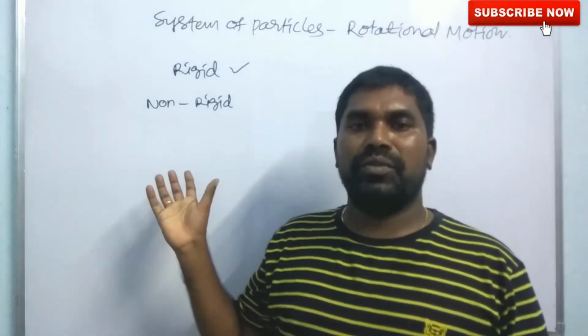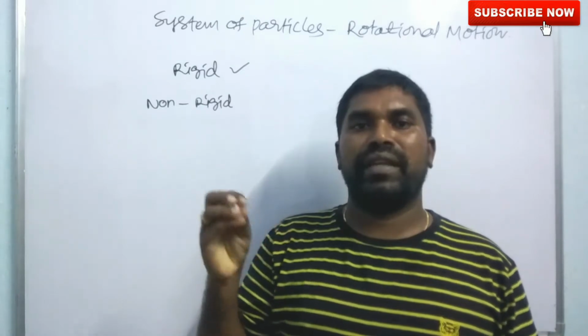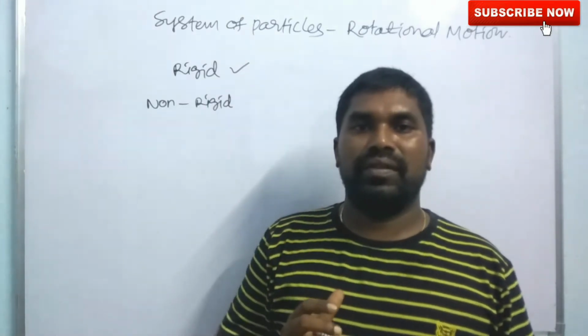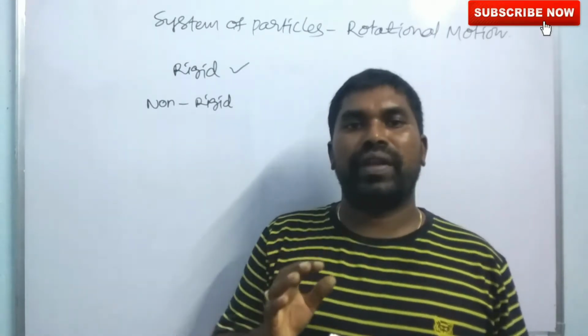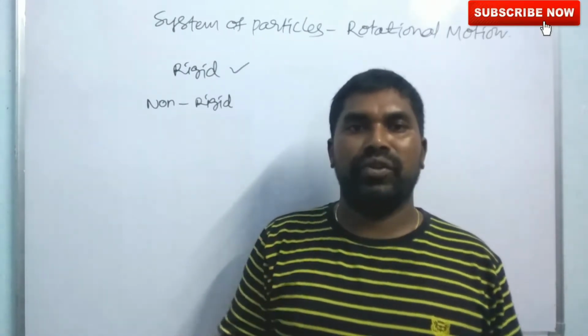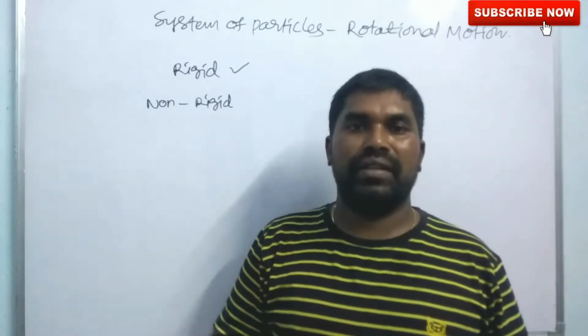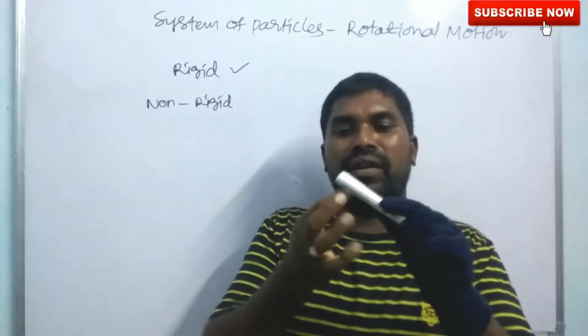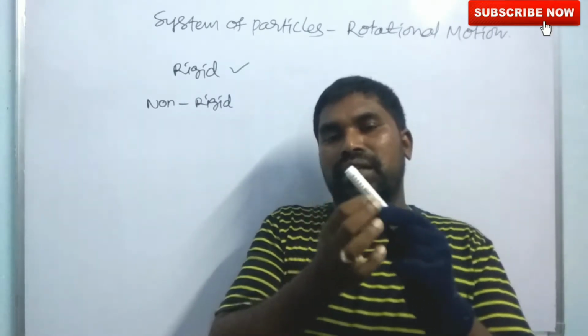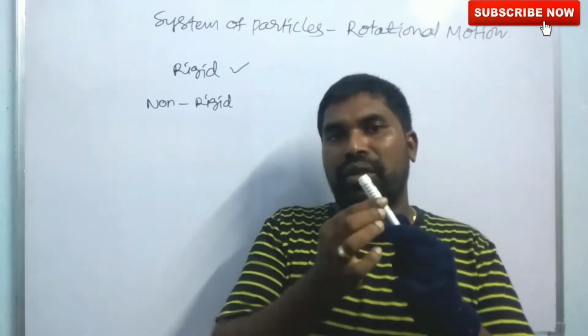And coming to the non-rigid body, by the external forces, the body can easily change its shape. One more thing you have to remember here, there is no perfect rigid body in the universe or nature. Of course, whenever I apply an external force, it will not change its shape.